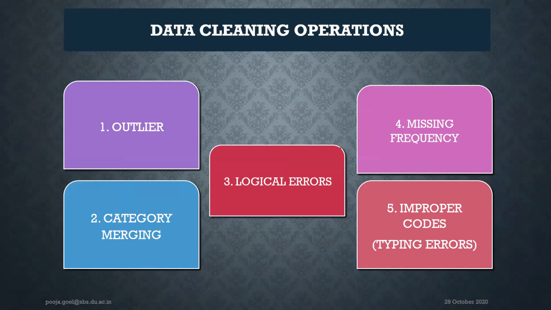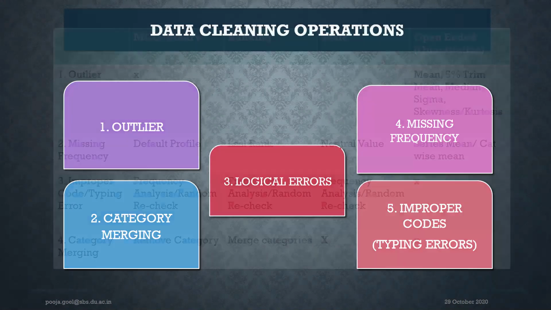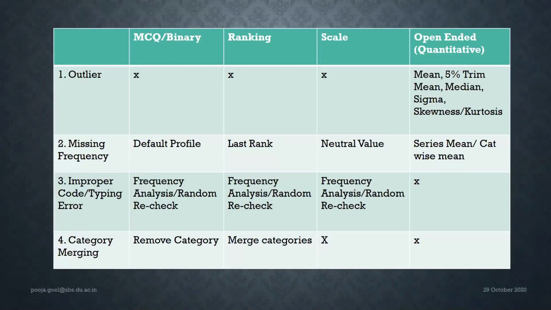As far as logical errors, category merging, and improper codes are concerned, we did not need to think much about them, because ultimately a researcher has to take calls. There is no statistical way to correct these errors. This is all judgment and practice, and in research there is no right or wrong way.